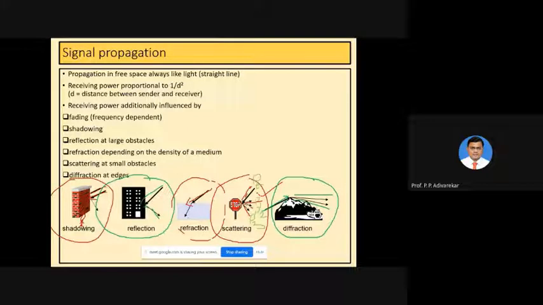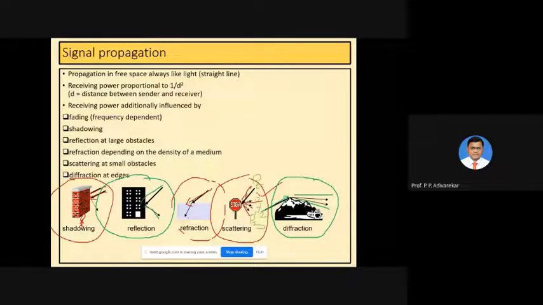Not only does it change its path, but it also loses some of the energy of the incident signal, which is absorbed by this mountain available here, and the remaining energy travels again in free space. Along with the different path, it will definitely change its direction. So this is another reason why signal propagation in wireless media is affected, and the received signal is not the same as the transmitted signal.